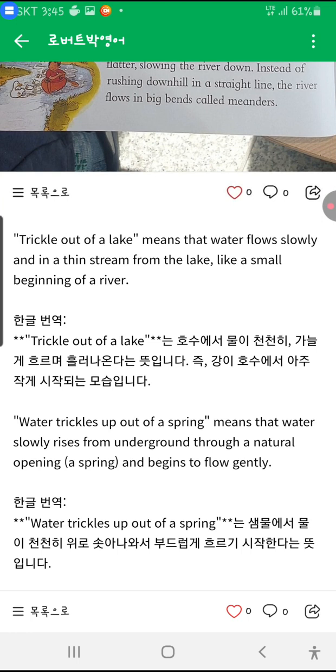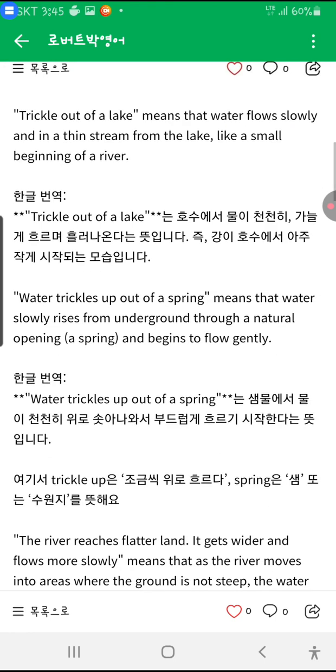Trickle out of a lake. What does that mean? It means flows slowly. Water flows slowly in a thin stream from the lake, like a small beginning of a river.